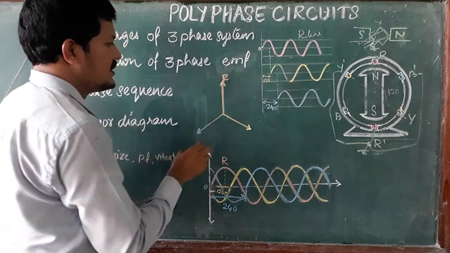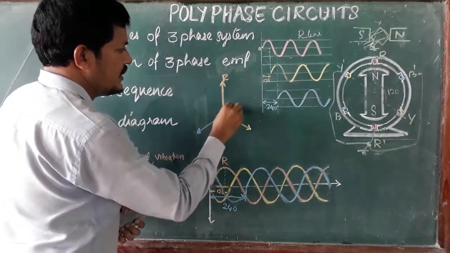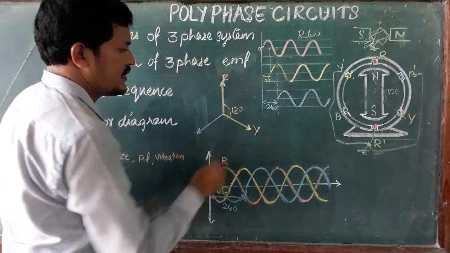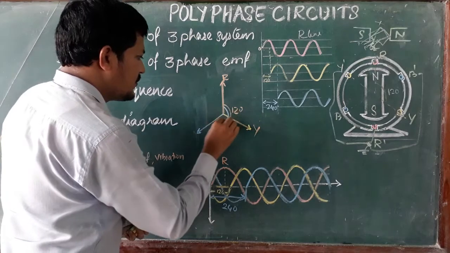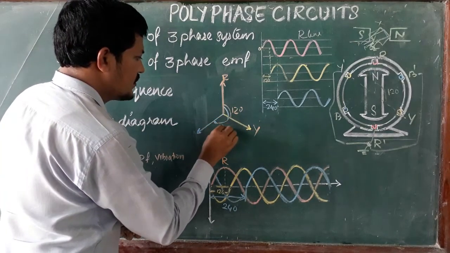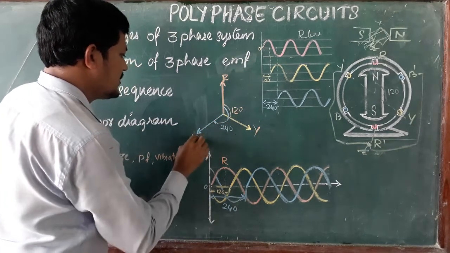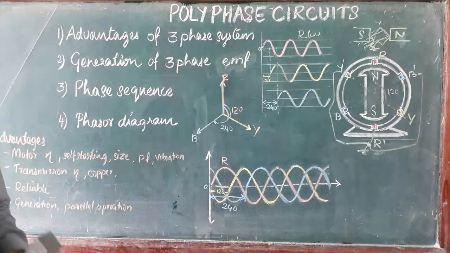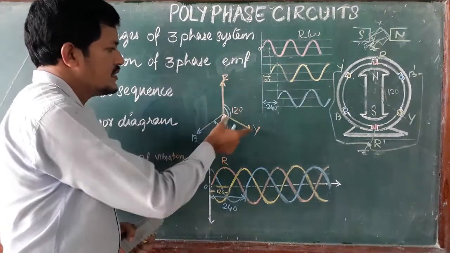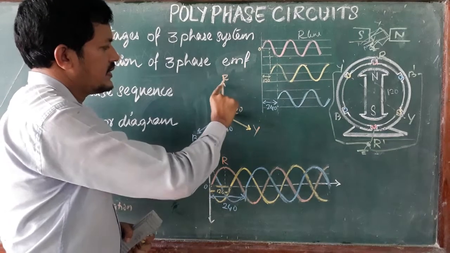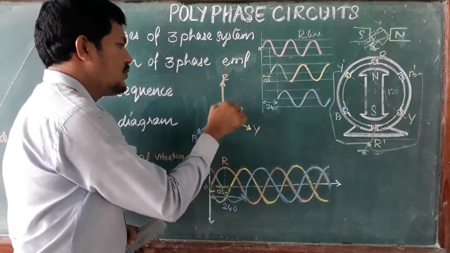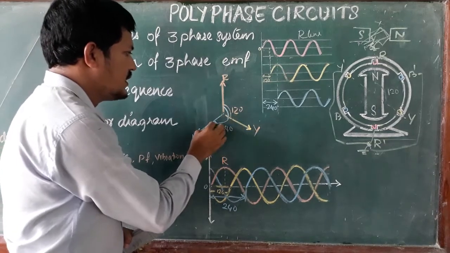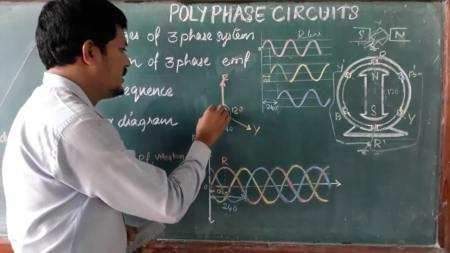In the vector diagram, this is the R phase. After 120 degrees, the Y phase vector, and again after 240 degrees, the B phase vector. So the magnitudes are the same but electrically displaced by 120 degrees each. So 120 degrees, again this one also 120 degrees, this one also 120 degrees.